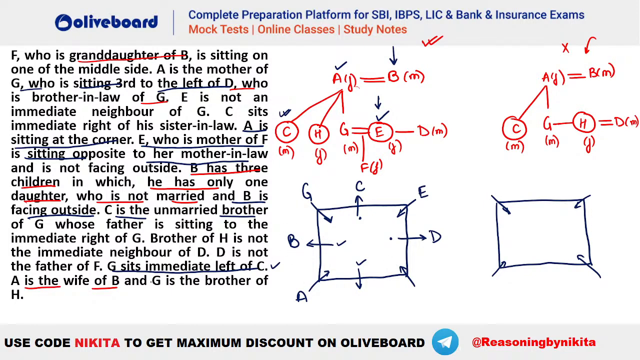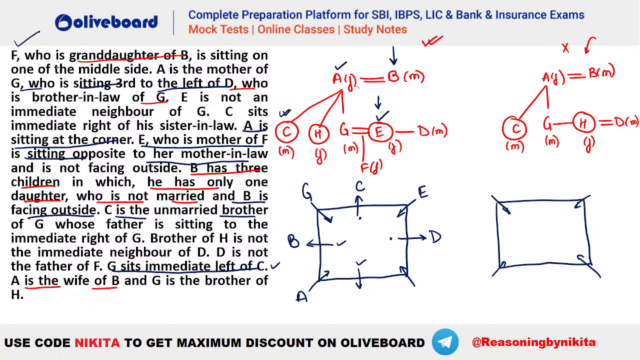Now it is said that brother of H is not a neighbor of D. Who is brother of H? You can see brother of H is G. So G and C should not be a neighbor of D. Anyways, that is not happening. And also we knew that F has to be on one of the middle sides, right?